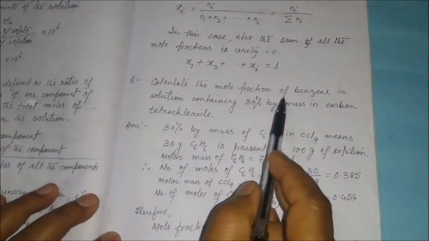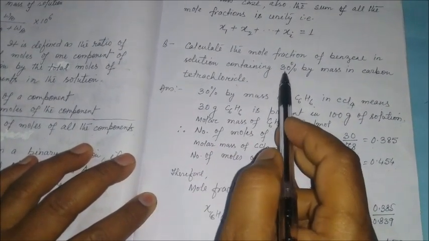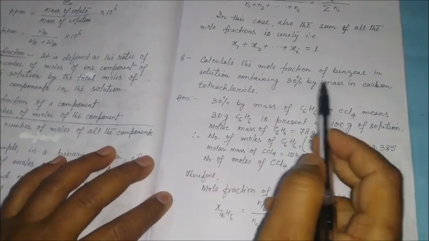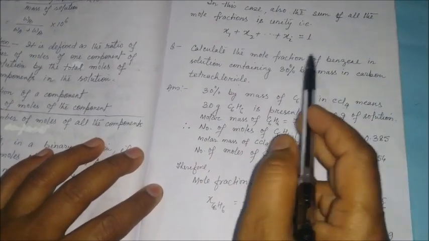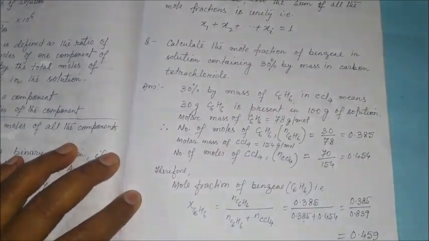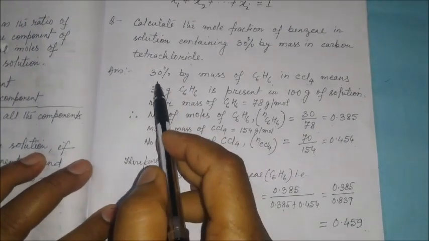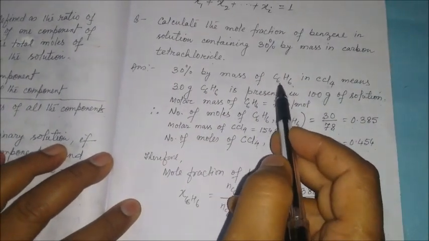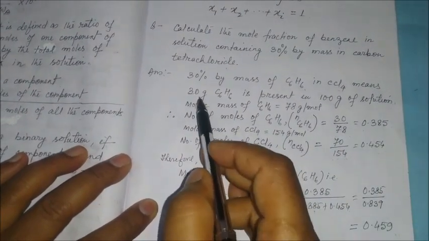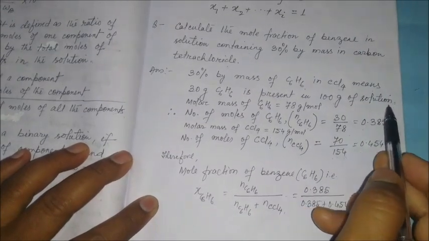Calculate the mole fraction of benzene in a solution containing 30% by mass in carbon tetrachloride. In this case, benzene is the solute, whereas carbon tetrachloride is the solvent. 30% by mass of C6H6 in CCl4 means 30 gram C6H6 is present in 100 gram of solution.